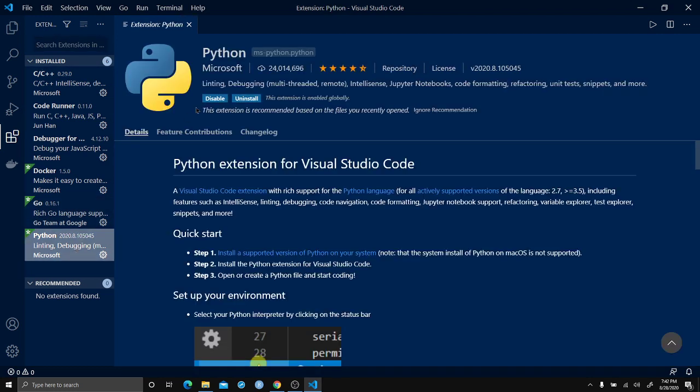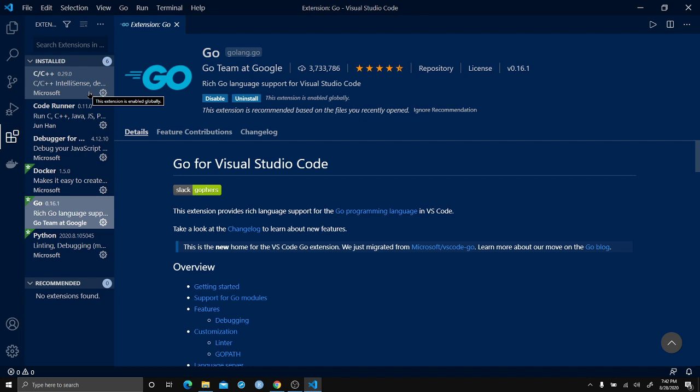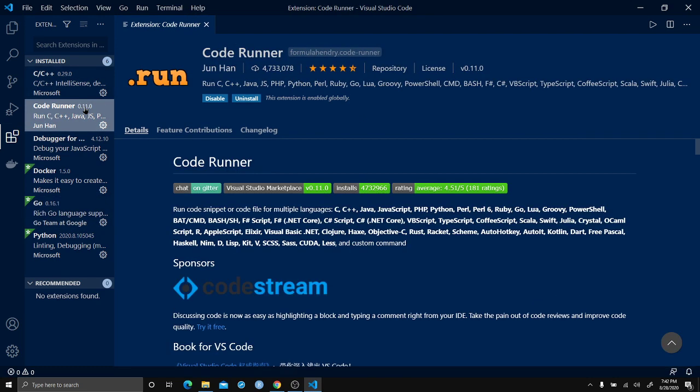We install them, but because I've already installed them, we don't need to install again. But if you haven't, you can install them here. Install Golang and C++ Code Runner. I like this one, Code Runner. You can directly run your code by clicking the mouse. I'll show you later. Already installed, so we don't need it.